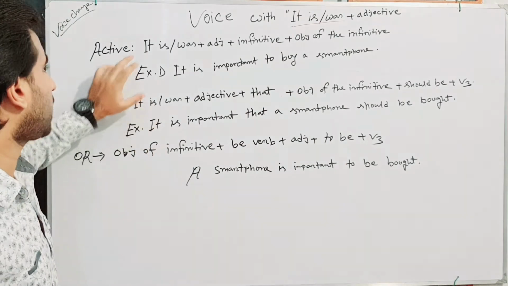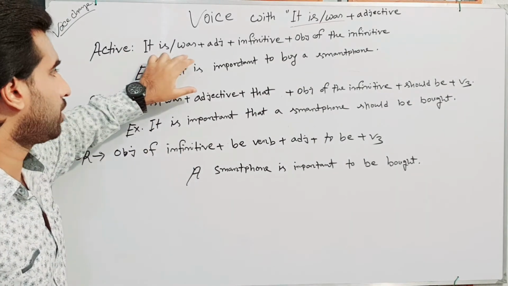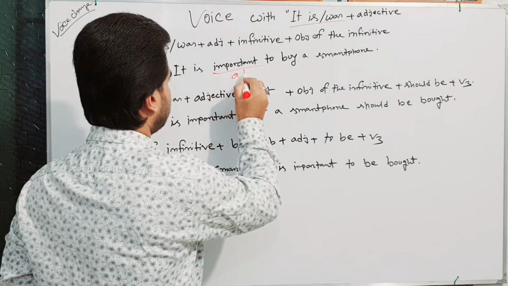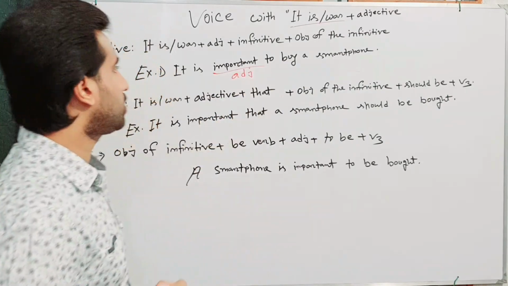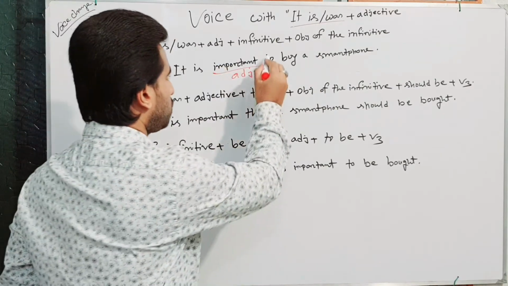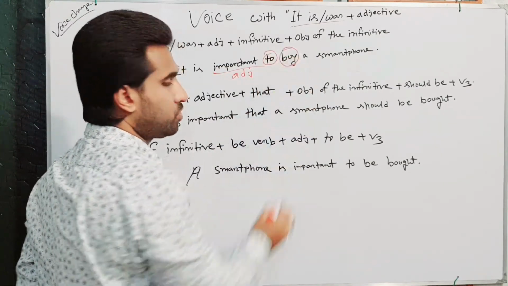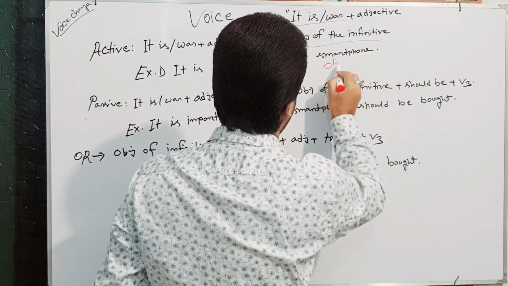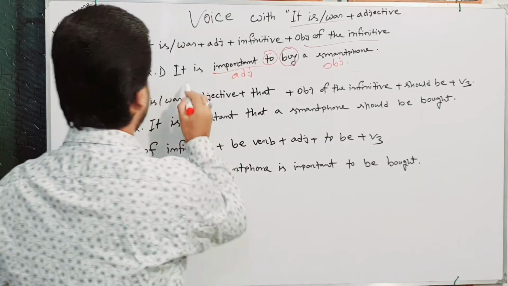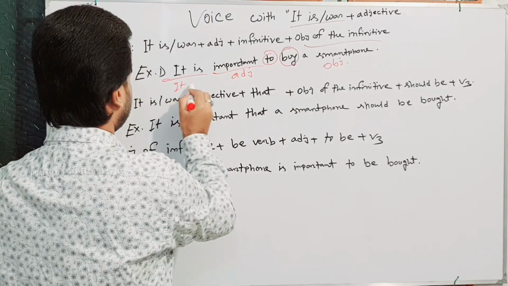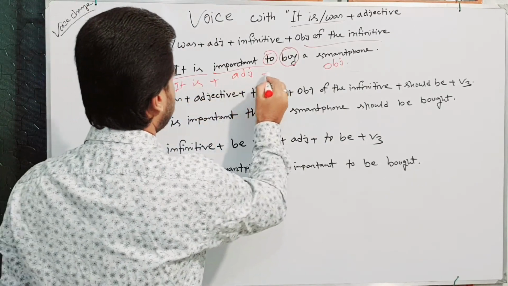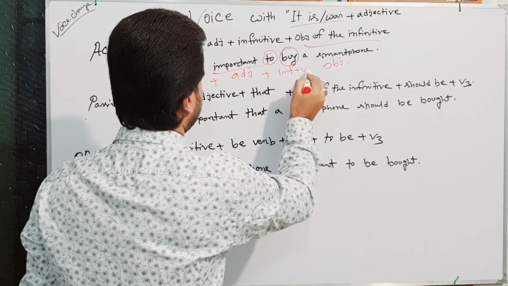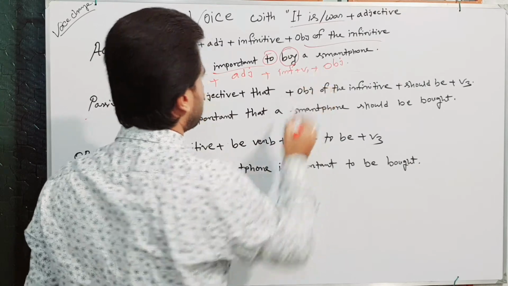The structure of this active sentence is it is or it was plus adjective, here important, plus infinitive to, and the infinitive verb to buy, and a smartphone, the object of the infinitive. It is plus adjective plus infinitive verb or base form of the verb plus object.